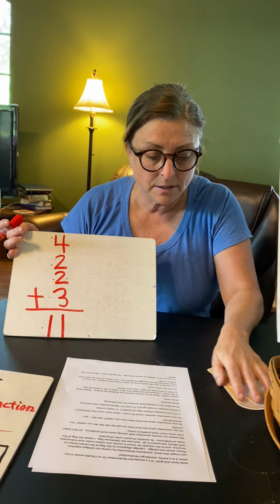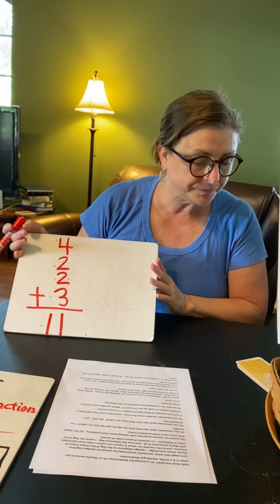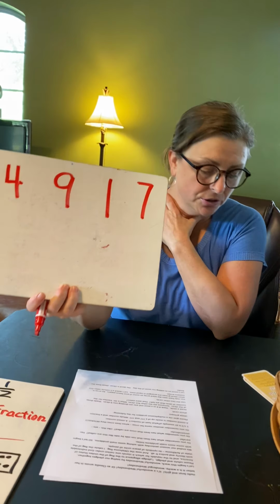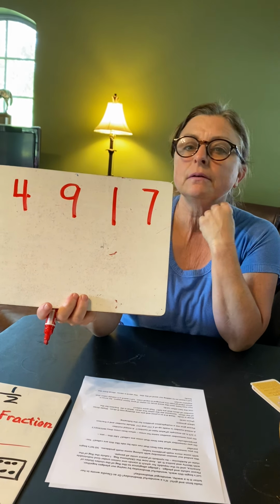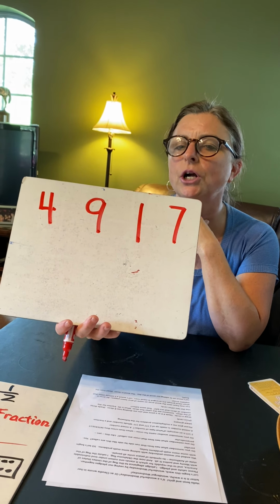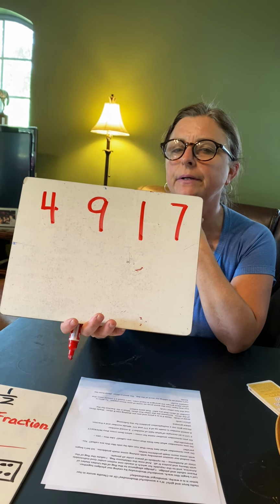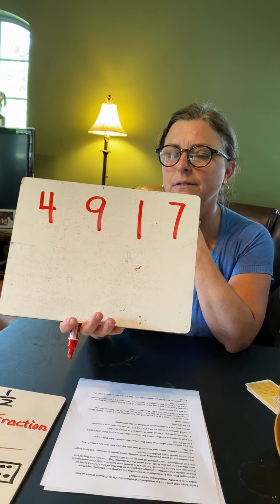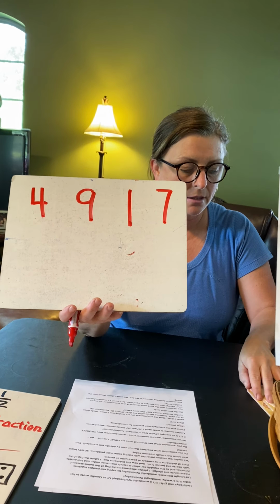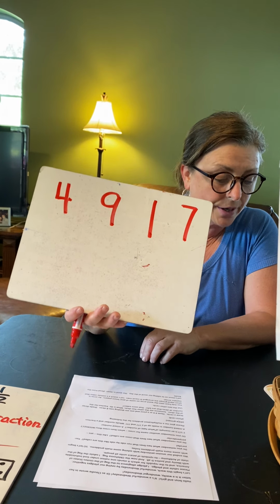One last thinking question. I want you to put these 4 numbers on your paper. 4, 9, 1, and 7. Those are the 4 numbers we're going to work with. Arrange those numbers to make the largest possible number and the smallest possible number. The largest and the smallest using those 4 numbers.